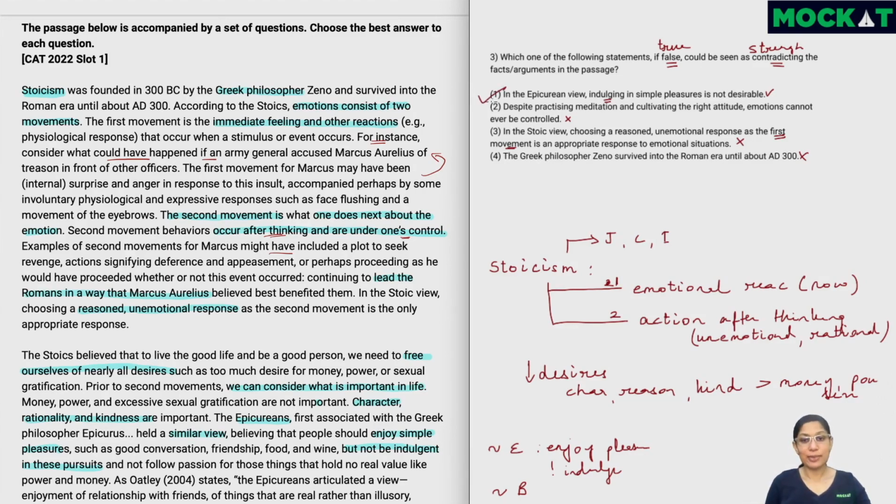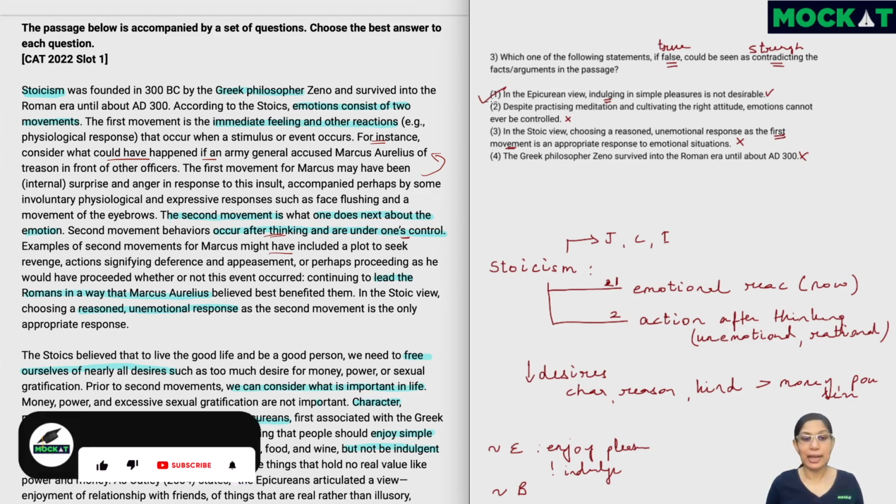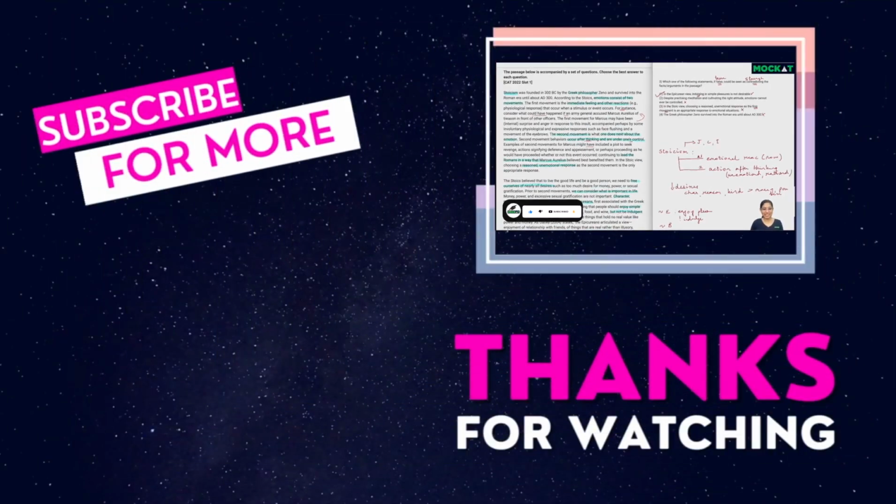So that's it for this RC. If you're finding the passage difficult, I would definitely recommend read up a little about Stoicism, and also you can read up more around philosophy. So maybe start with Plato, Socrates, Aristotle. You can read a little bit of Indian philosophy, but as most CAT passages are from overseas sources, it definitely makes sense to read more about Greek philosophy or even some of the philosophical movements which happened later, philosophers like Nietzsche and all who came up much later as well. So that's it for this RC.